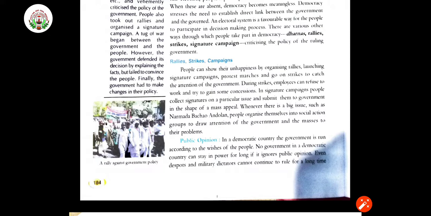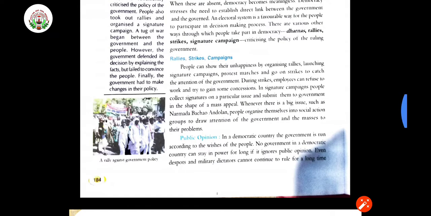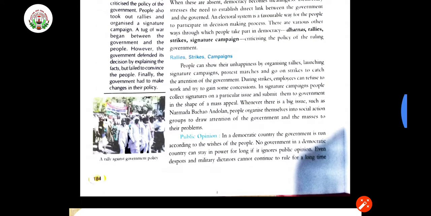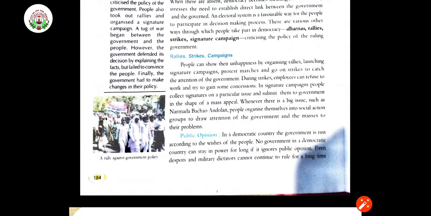They have a big sheet of paper and they take the signatures of the people who are against the policies of the government, and they present it in front of the government. They protest, march and go on strike to catch the attention of the government. They are striking that we want justice or we want our rights to be fulfilled. So in front of the government they do all these things.